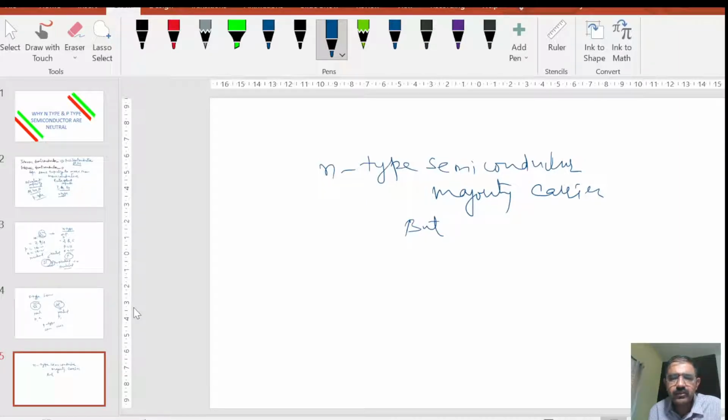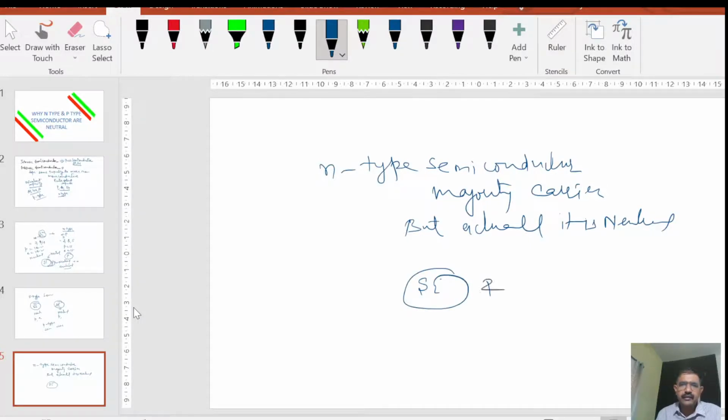You understood? Because an n-type semiconductor is made by mixing silicon and phosphorus. Both are neutral, so finally the final product is also neutral.